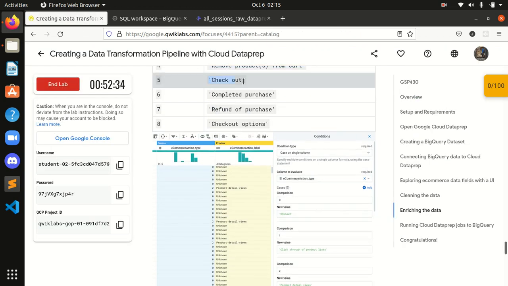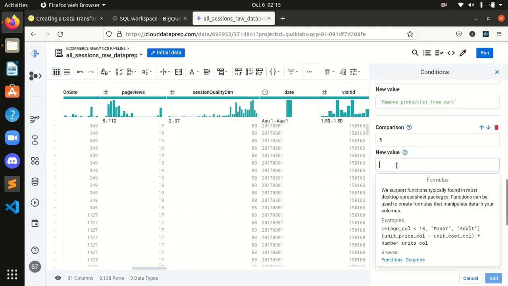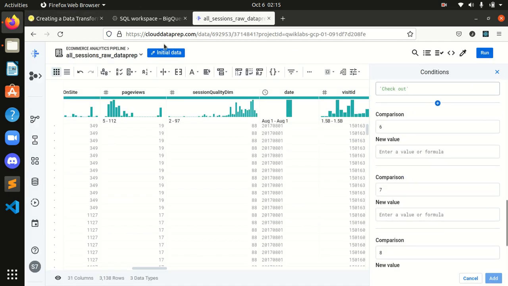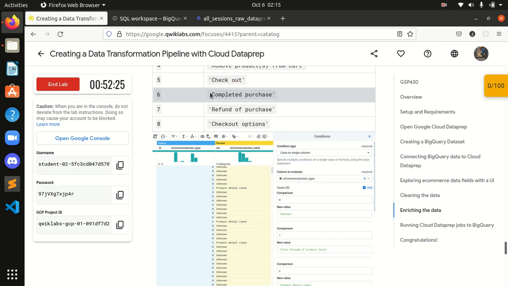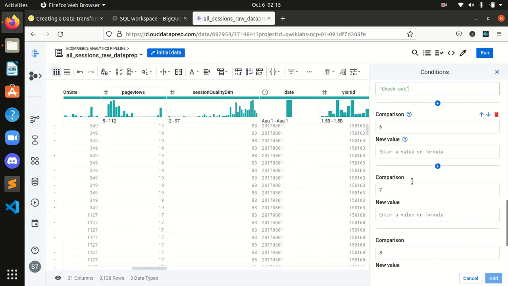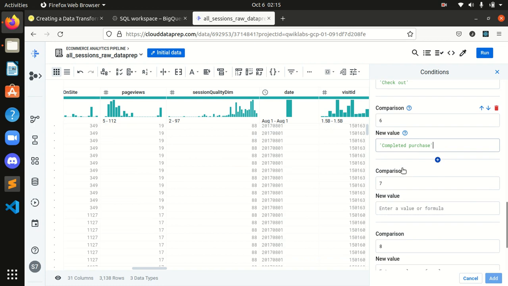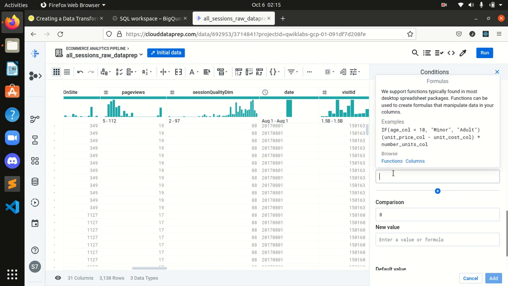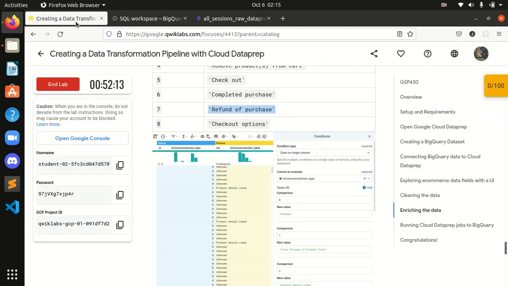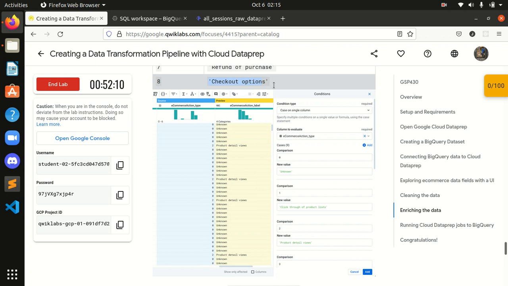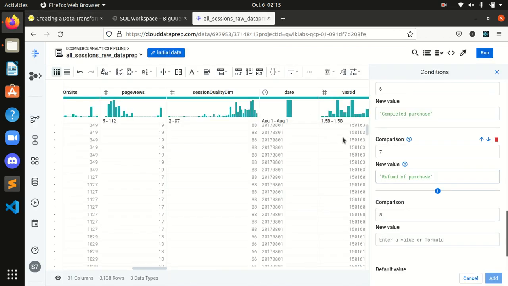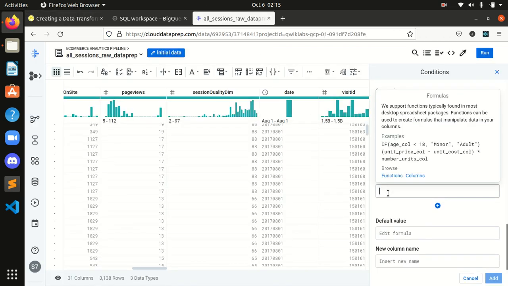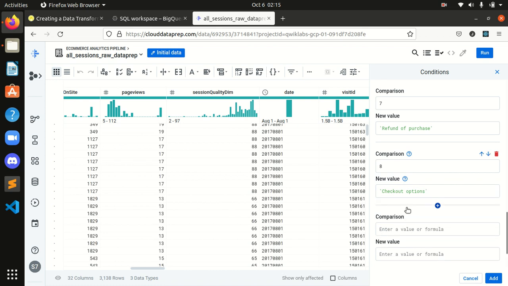In the fifth part, I will paste it over here. In the sixth, I will copy this and paste it over here. In the seventh, I will paste it over here again, and in the 8th I will again paste this over here, and we are done with this.